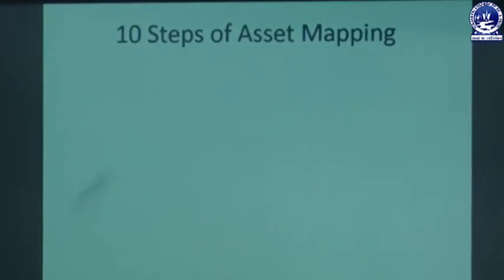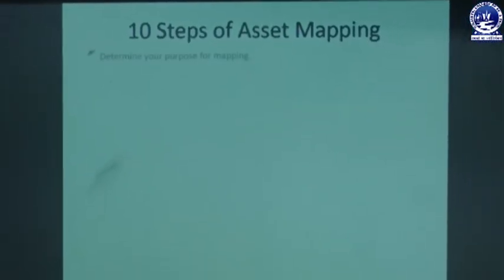So this is the community mapping, the identification of the community assets, and how we are going to do the community mapping. Now, what are the possible steps for the community mapping? Let's have a look at that. There are 10 steps of asset mapping.